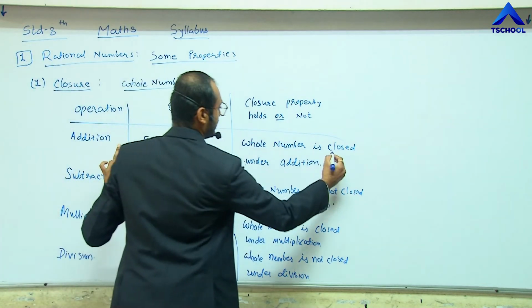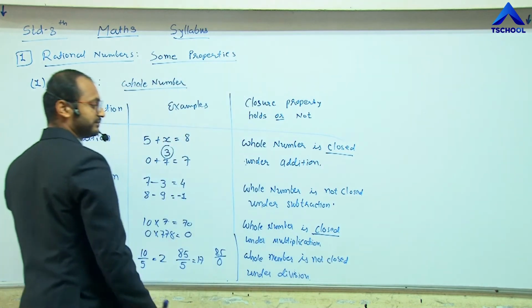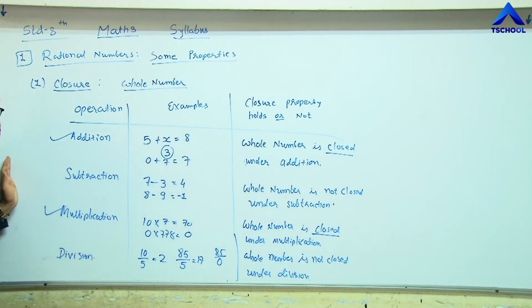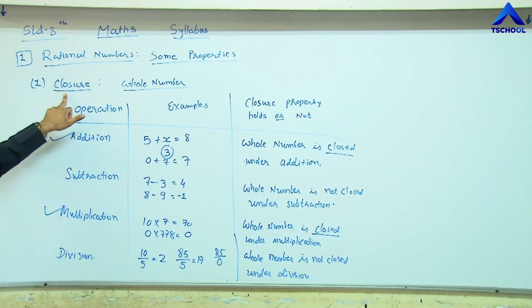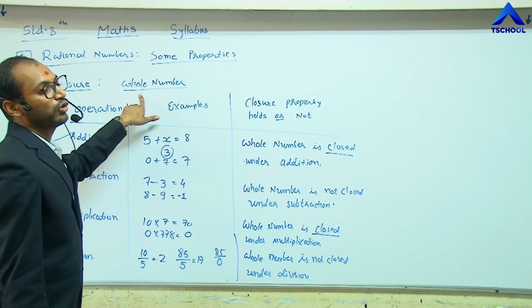One is addition and second is multiplication. See these two. For these two operations we can say the closure property holds, or this property is closed for whole numbers.